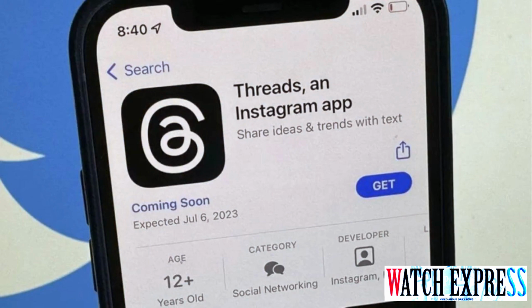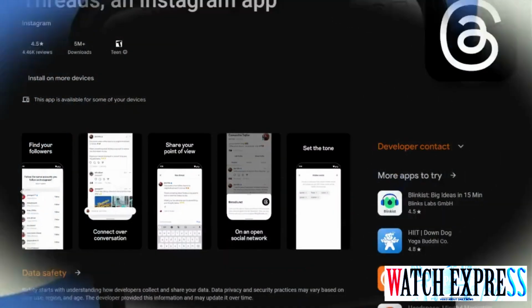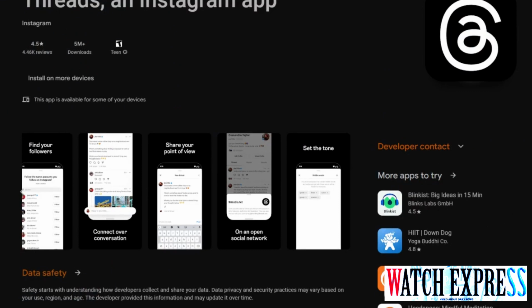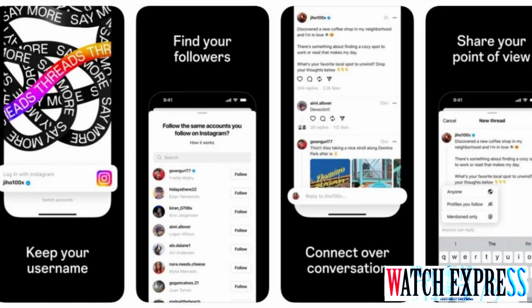Instagram Threads differ. Instagram Threads reached 5 million users in record time. It beat ChatGPT's 1 million users in 5 days. This platform's secret sauce? Let's examine.